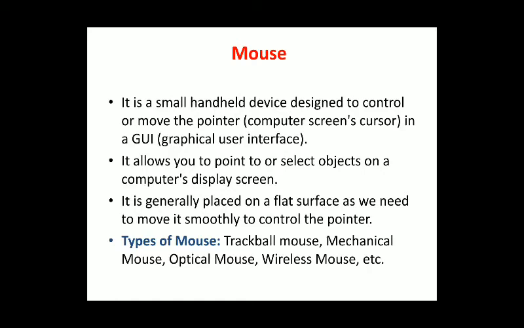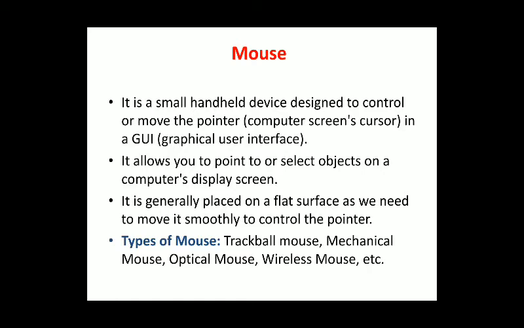It allows you to point or select objects on a computer display screen. As we know, the functions of the mouse are clicking, selecting, right clicking and pointing. So the functions included in the mouse can be seen on computer display devices.